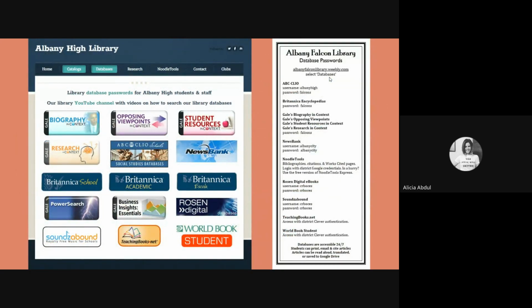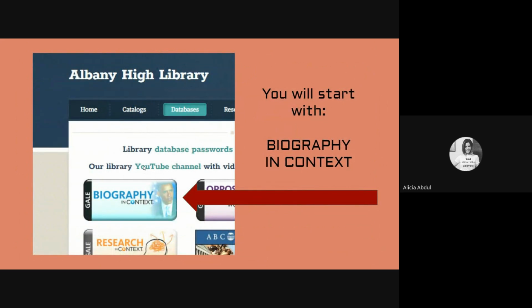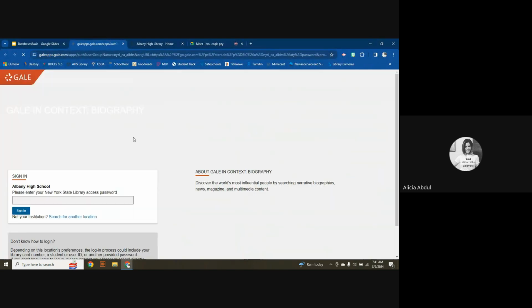All of the databases that we have are available on the library website, and we're specifically going to use the biography database because it's all about people, and this is what your research is about. The biography database is different from using Google or Wikipedia to find sources because the information has been vetted and it's also organized in a way that helps you find the best information you can.